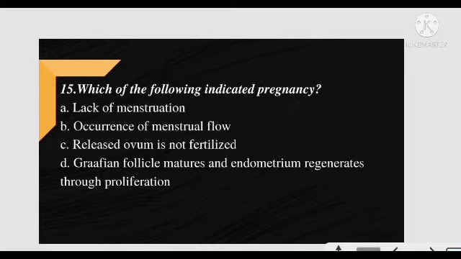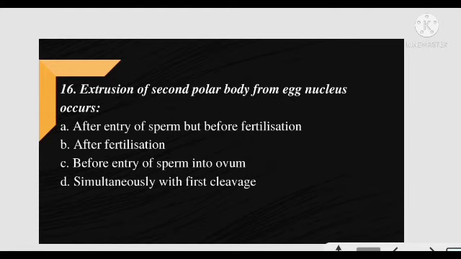Next question. Which of the following indicates pregnancy? इनमें से प्रेगनेंसी क्या इंडिकेट करता है? Simple. The correct answer is option A. Lack of menstruation is an indicator for pregnancy.